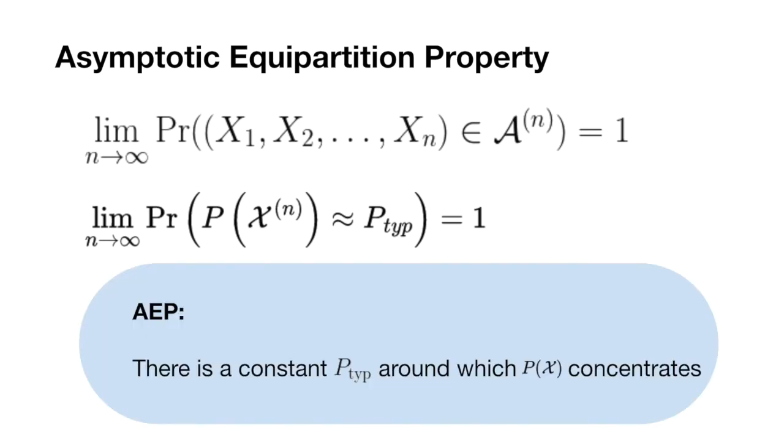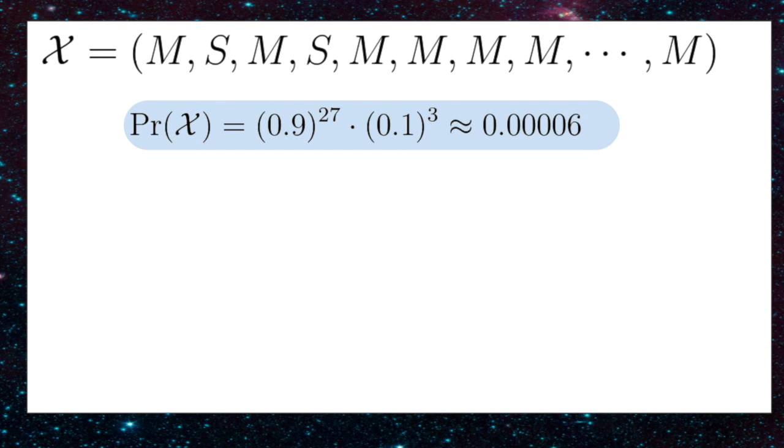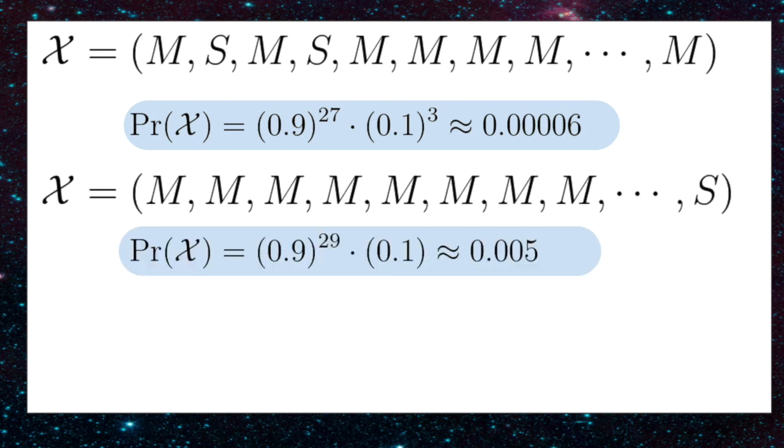And here's the final version we will work with in our proof. There is a constant p-typical around which the probability of the sequence x concentrates. Let's begin with how we calculate the typical probability p-typical. A typical 30-day period contains 3 silent days and the rest have meows. Since each day is independent, we calculate the joint probability as 0.9 to the 27 times 0.1 to the 3 and get back 0.000006.